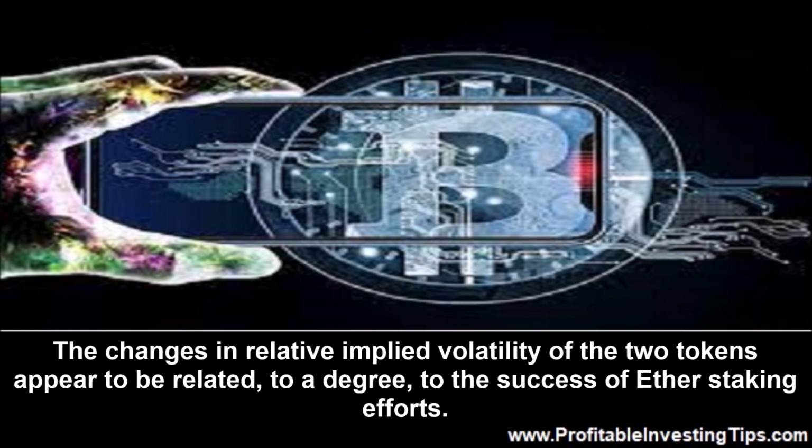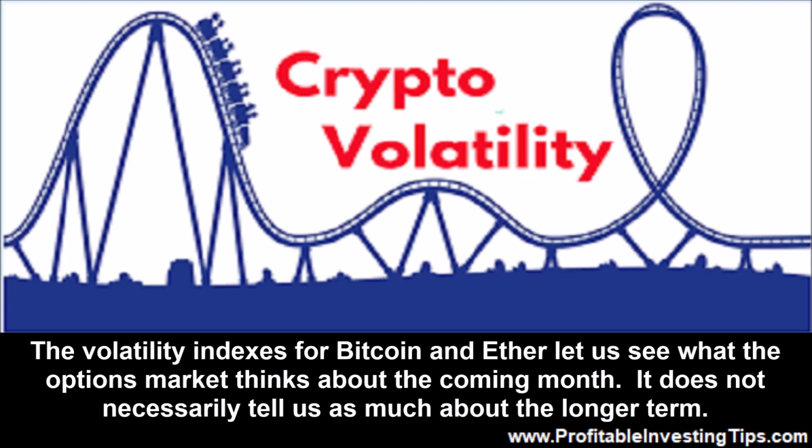The changes in relative implied volatility of the two tokens appear to be related, to a degree, to the success of Ether staking efforts. Longer-term Bitcoin versus Ether volatility. The volatility indexes for Bitcoin and Ether let us see what the options market thinks about the coming month. It does not necessarily tell us as much about the longer term.